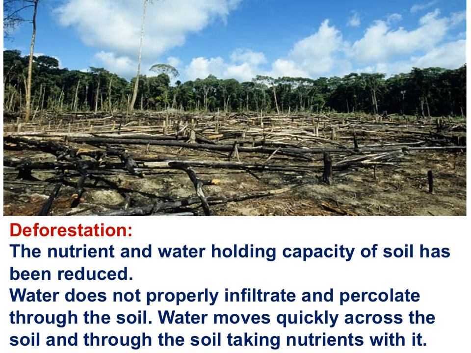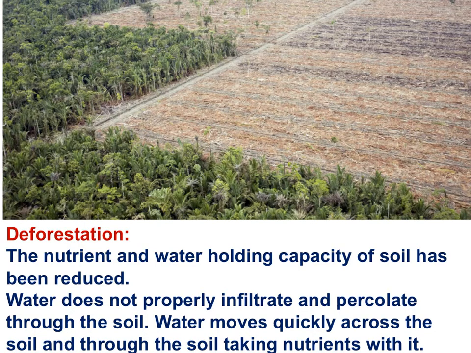For example, deforestation impacts soil fertility because the nutrient and water holding capacity of the soil has been reduced. Water does not properly infiltrate and percolate through the soil. Instead, water moves quickly across the soil and through the soil, taking nutrients with it. Soil fertility is reduced by deforestation not only because of erosion, but also because of this reduced capacity.